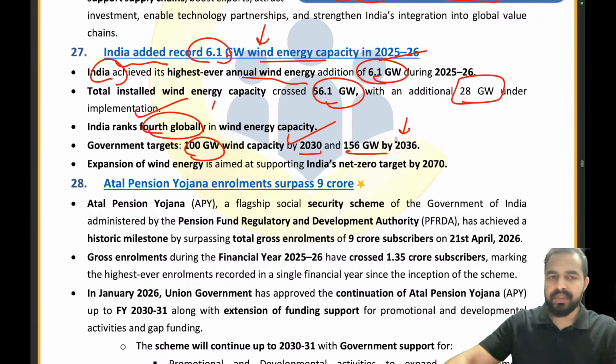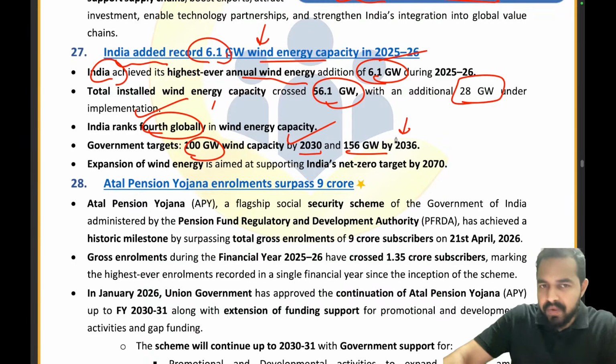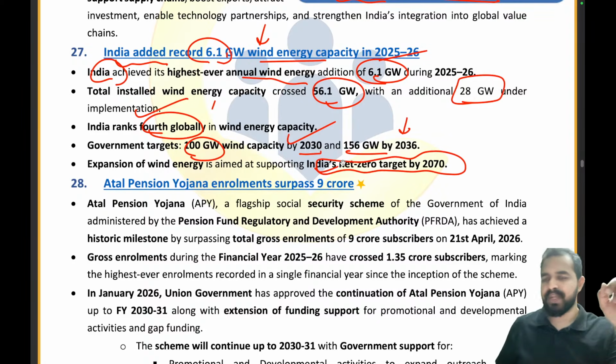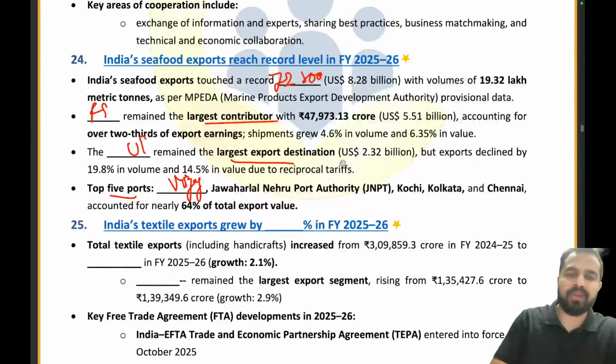Please remember these values. Expansion of wind energy is aimed at supporting India's net zero target by 2070. Now let's try to solve these questions, guys.